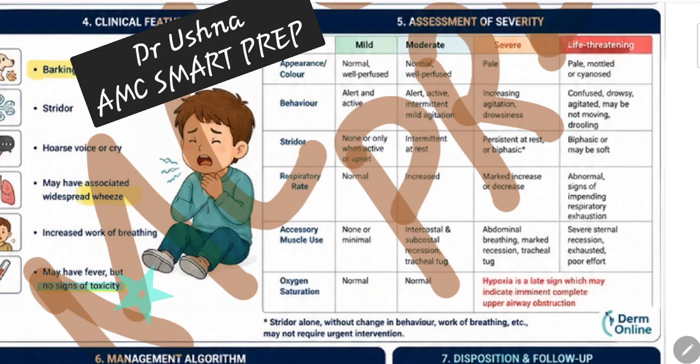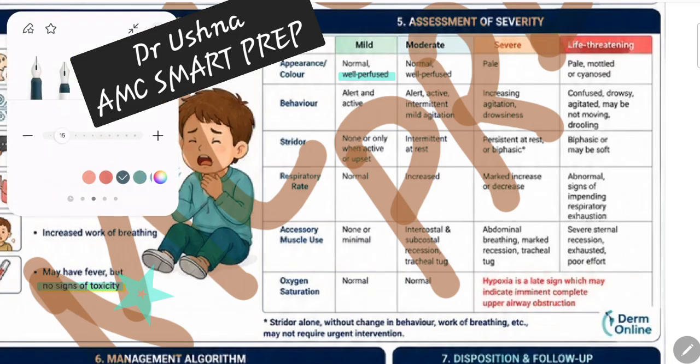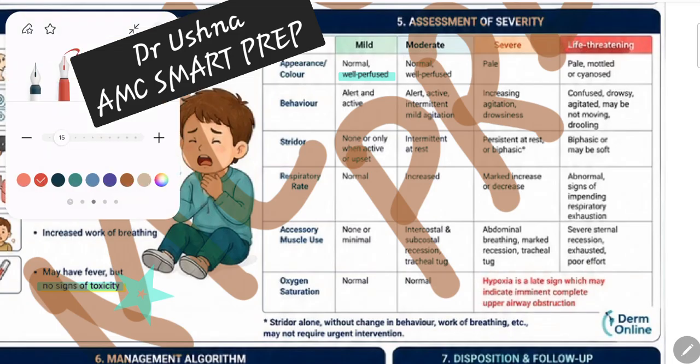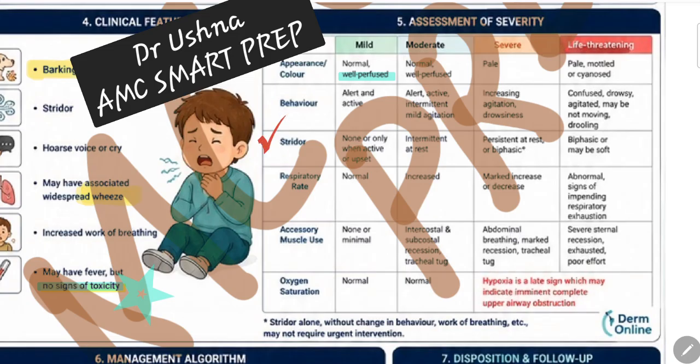So mild, remember, is when the patient is absolutely fine, well perfused, everything is normal. Moderate, again, he is appearance wise fine. But now, what is the difference between mild and moderate? The game changer is your stridor. This is the thing that is going to describe whether the patient is having mild symptoms or moderate symptoms. This is the defining criteria. So if your patient is having stridor that is intermittent or none at all, the patient is not having stridor, only when the child is very active does the child present with stridor. This is known as mild case. Mild: none, or a very active child is having stridor.